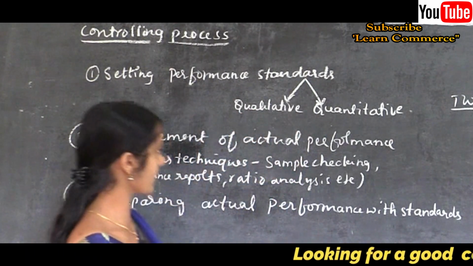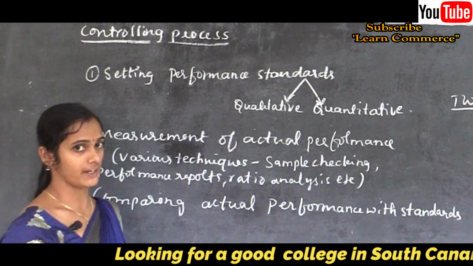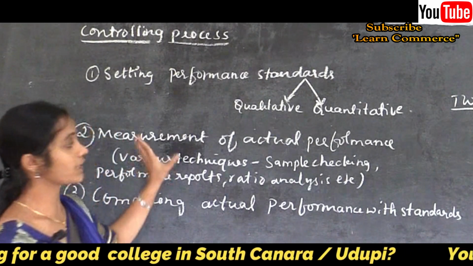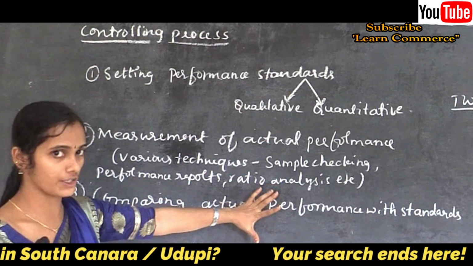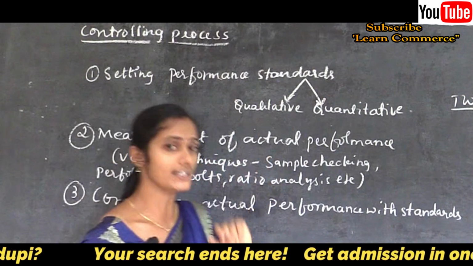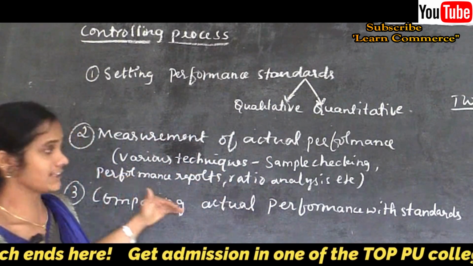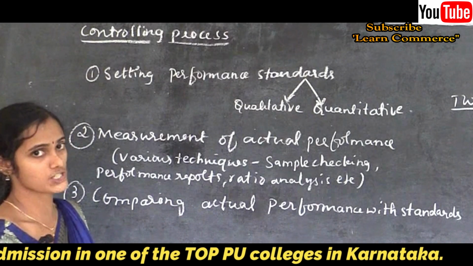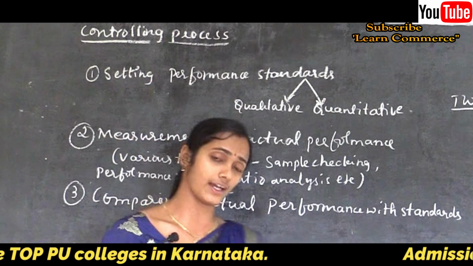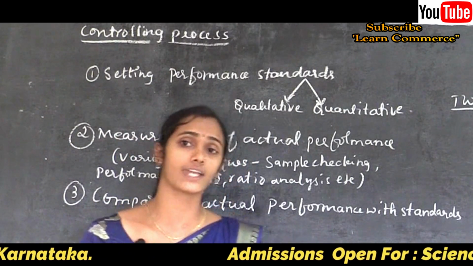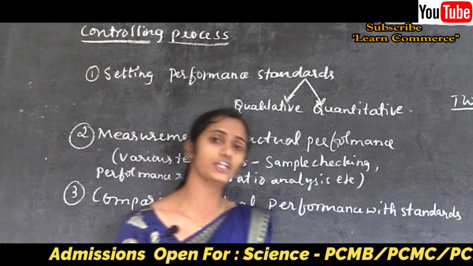So for that reason, every manager measures the actual performance of employees. They can use different techniques to do so, and also a superior can measure the performance of an individual.